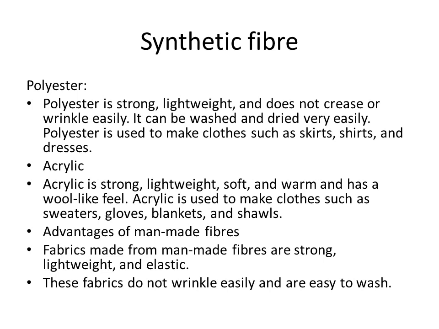Acrylic is strong, lightweight, soft and warm. If you touch it, you will have a wool-like feel. What are the advantages? The fabrics made from synthetic fibers are strong, lightweight and elastic.